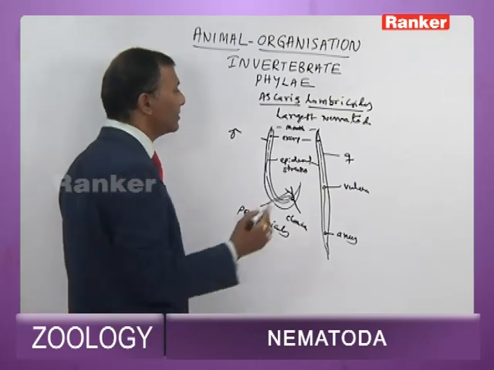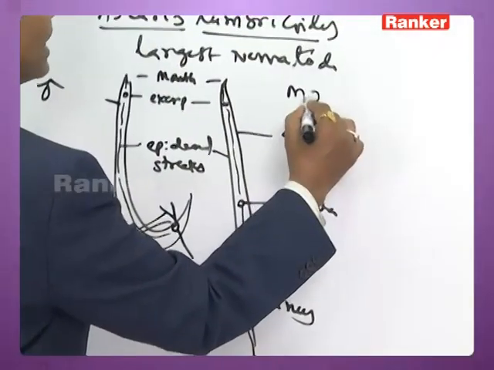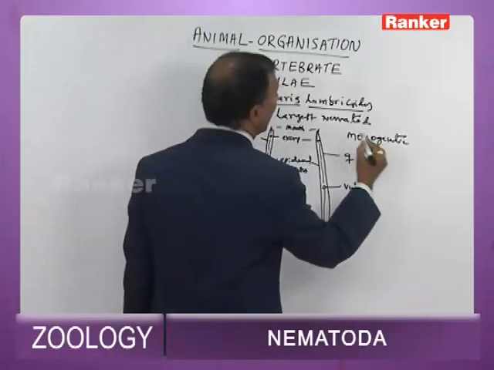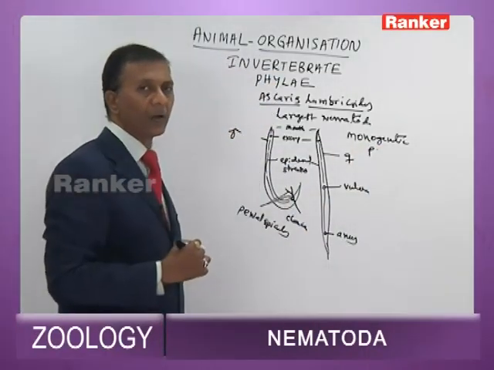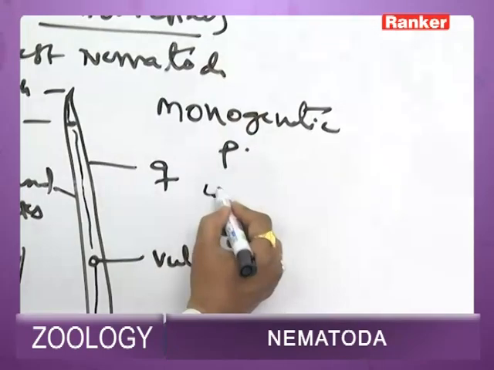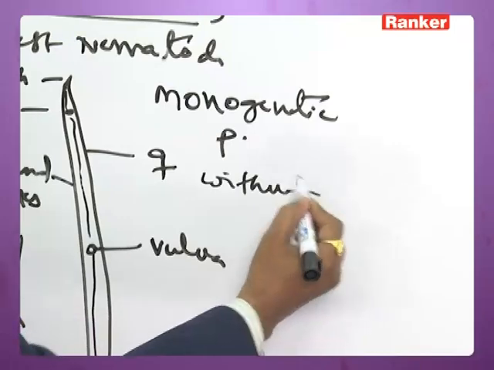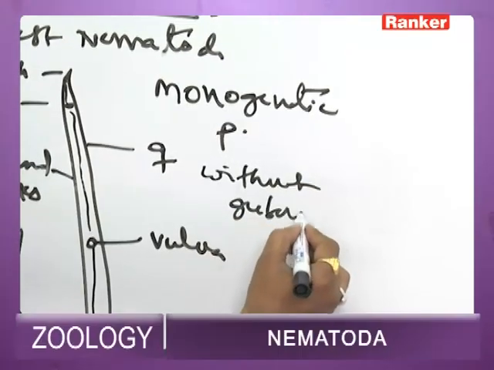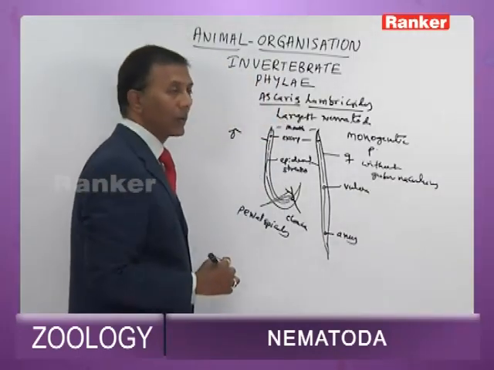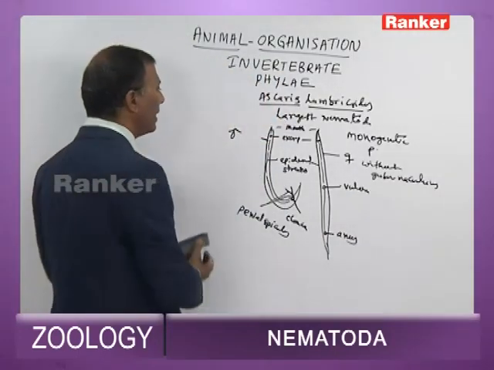Ascaris lives in the small intestine of man and it is a monogenetic parasite. The cloaca is without gubernaculum.